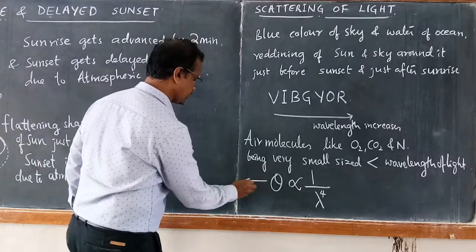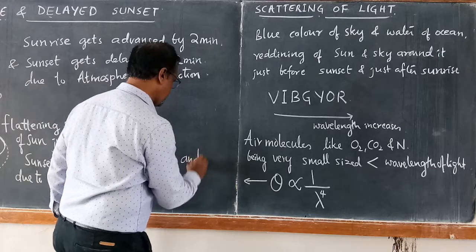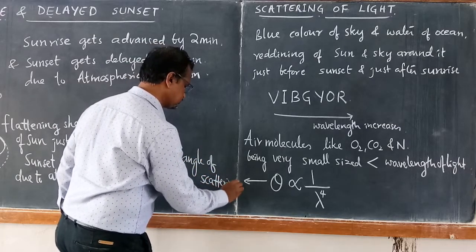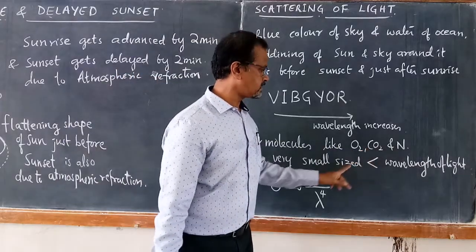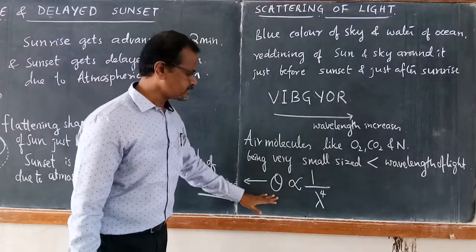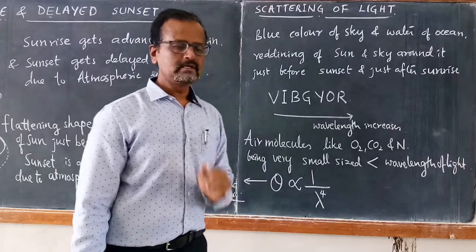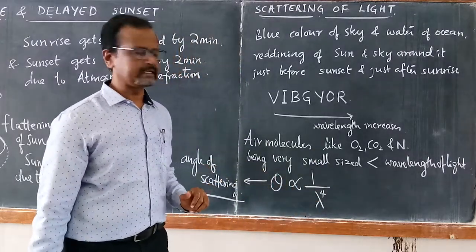Where theta we can call scattering angle or angle of scattering. So for such molecules whose size is very small compared to the wavelength of light, the angle of scattering is inversely proportional to the fourth power of wavelength. So shorter the wavelength, greater is the angle of scattering.